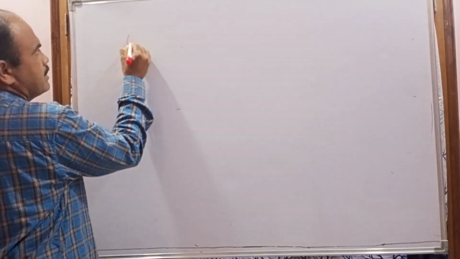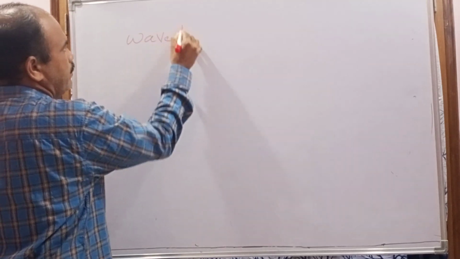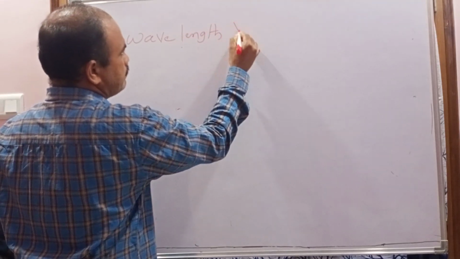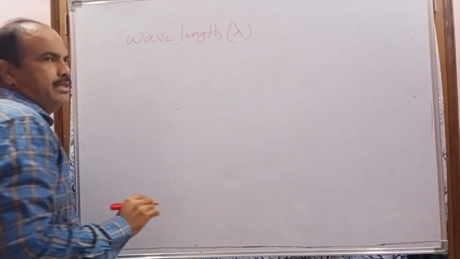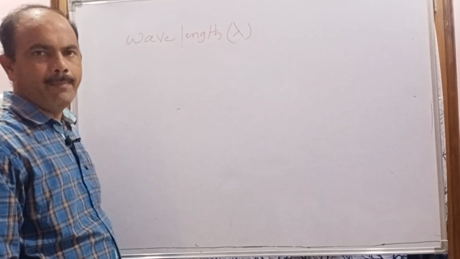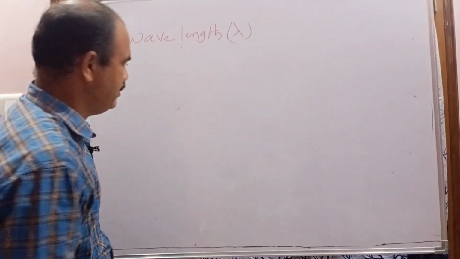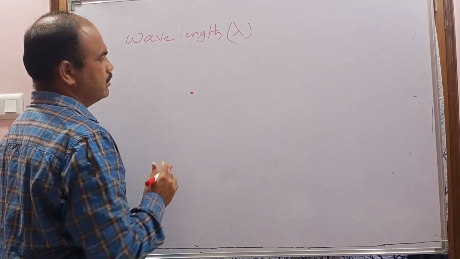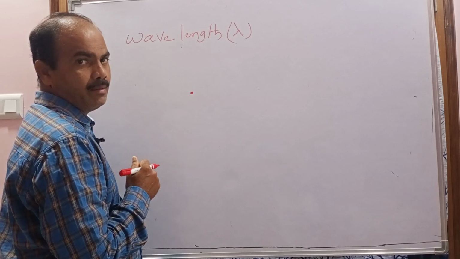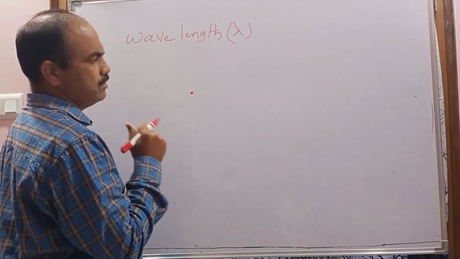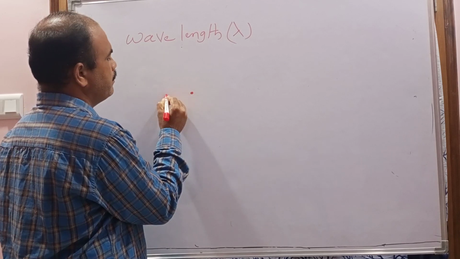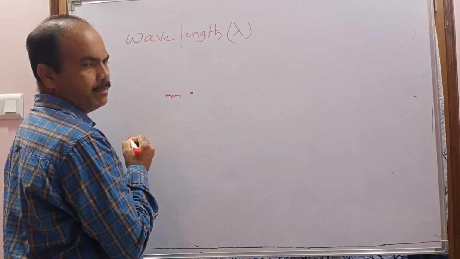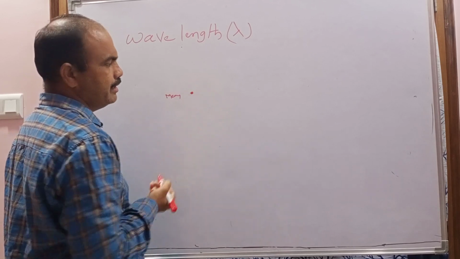Another characteristic of the wave is wavelength. It is denoted with the letter lambda. Generally, when the disturbance is traveling through a medium, the medium particles are disturbed. To explain the wavelength, I am taking one medium particle. When it starts vibration, what happens? It produces the disturbance. From where does the vibration start? The mean position. When it receives the energy, it starts vibration from the mean position. Then it produces the disturbance.